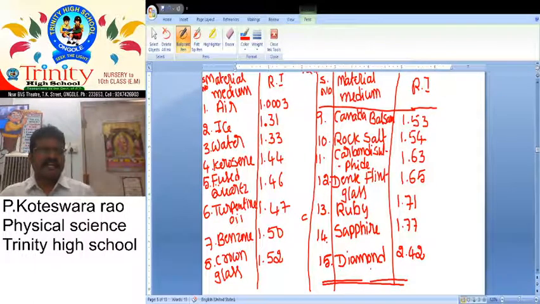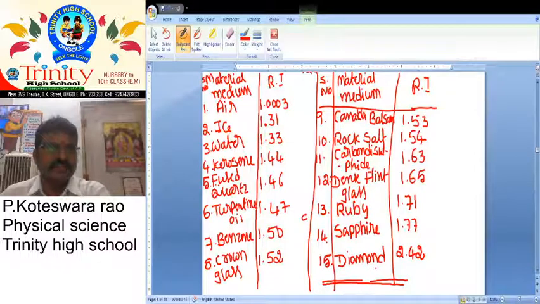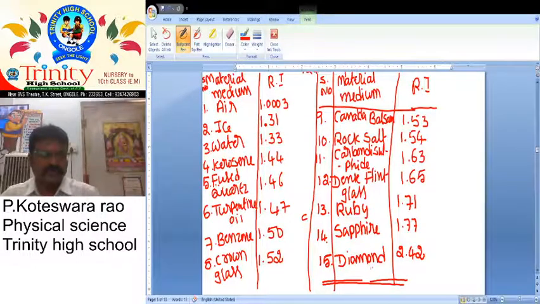First one, air: refractive index is 1.0003, ice 1.31, water 1.33, kerosene 1.44, fused quartz glass 1.46, turpentine oil 1.47, benzene 1.50, crown glass 1.52.